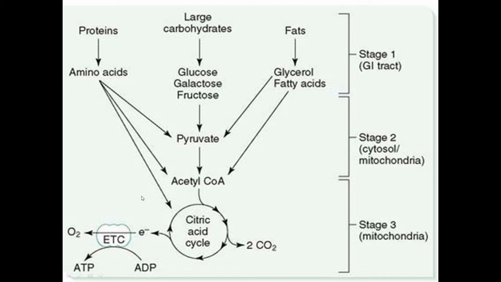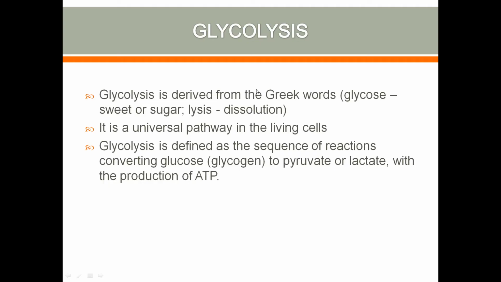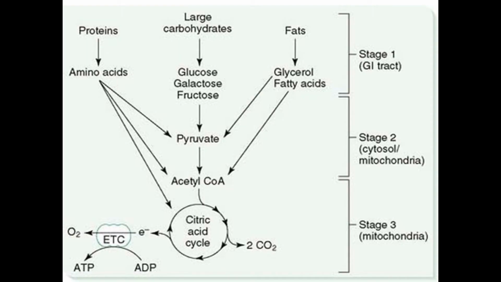So here glucose in the cytosol degrades to pyruvate. We call this process glycolysis. Glycolysis could be anaerobic or aerobic.